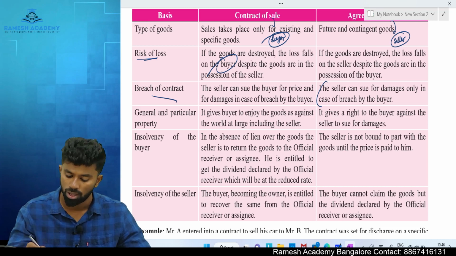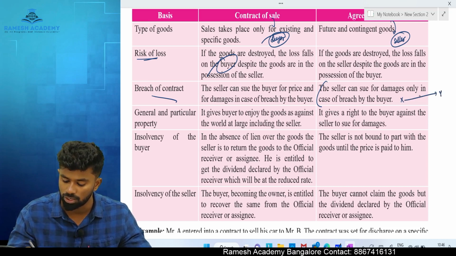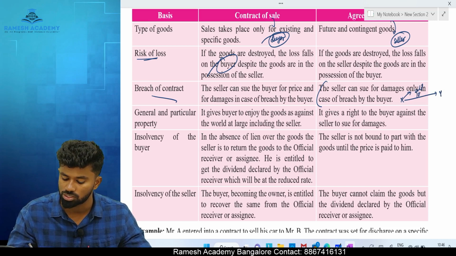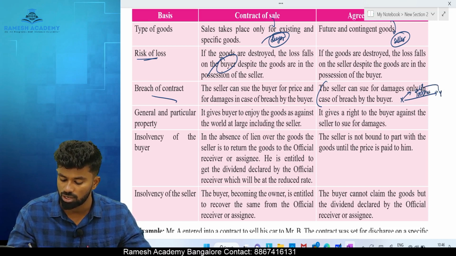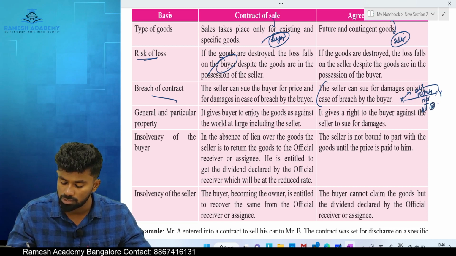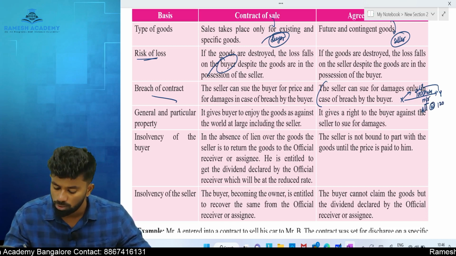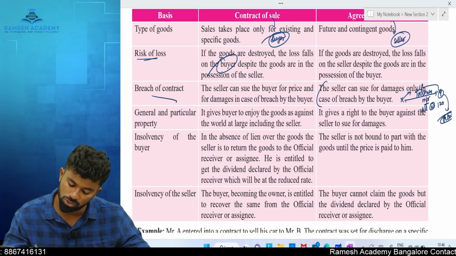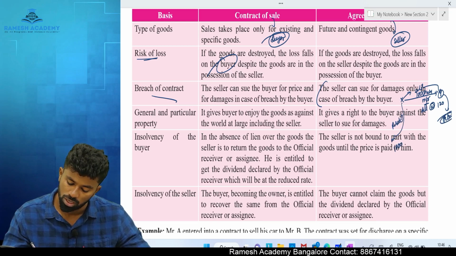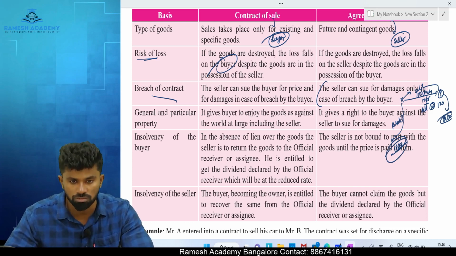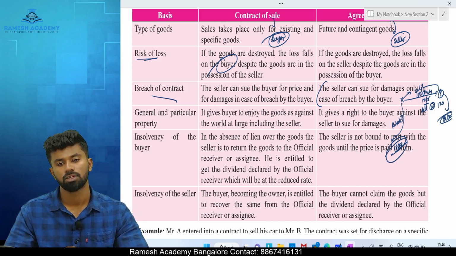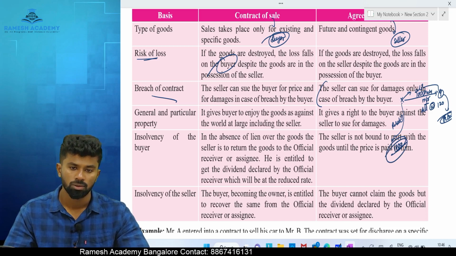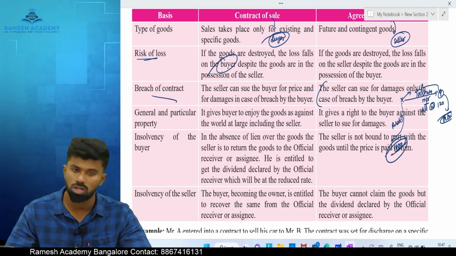The only remedy he has is that he can recover only the damages. For example, X made a contract agreement with Y to manufacture and sell 100 chairs. He will manufacture, plus he will sell at what price? Let's say 120 rupees. But now what happened? Y refused to accept the goods. Because he refused, X resold the same in the market at 100 rupees. Tell me, what is the loss he suffered because of breach of contract by the buyer? 20 rupees.